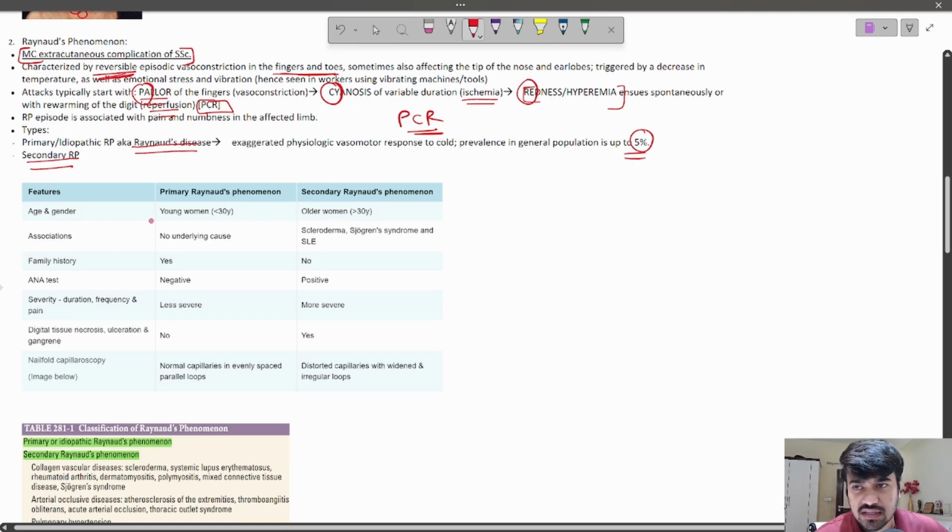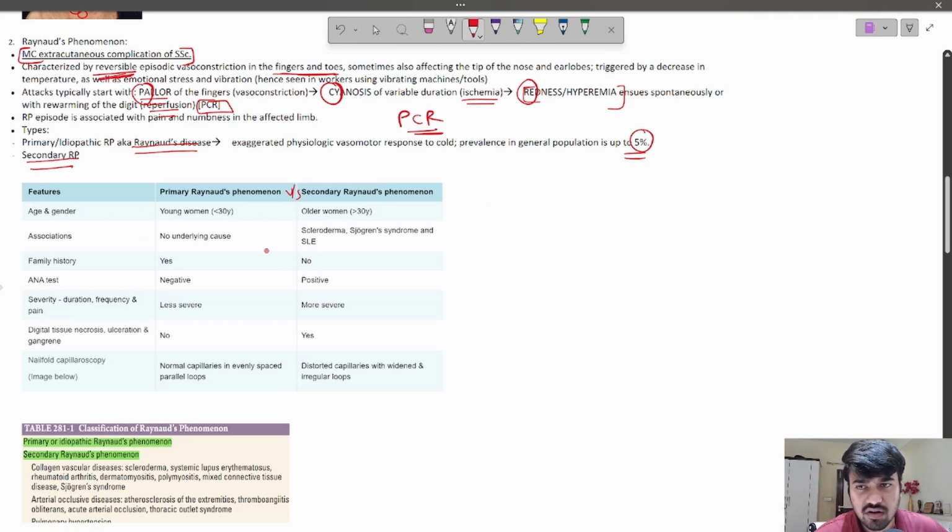Here we will see the characteristic features and differences in primary versus secondary Raynaud's. Primary Raynaud's primarily affects young women under the age of 30 years, and there is no underlying cause. It is idiopathic, and there is a positive family history of similar Raynaud's phenomenon in the family, and ANA is negative because there is no underlying autoimmune etiology.